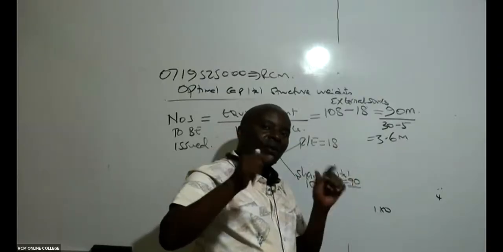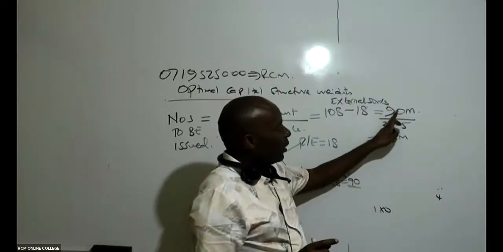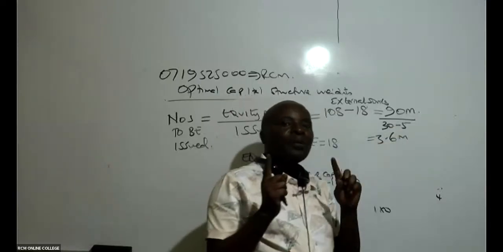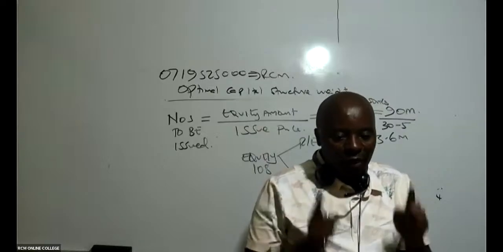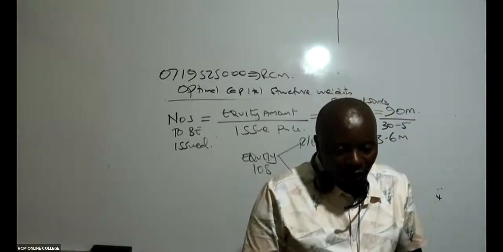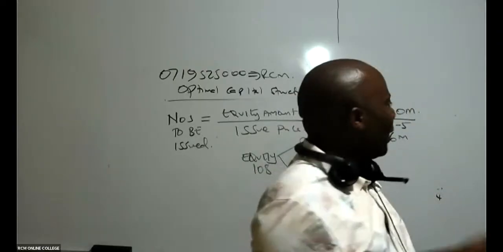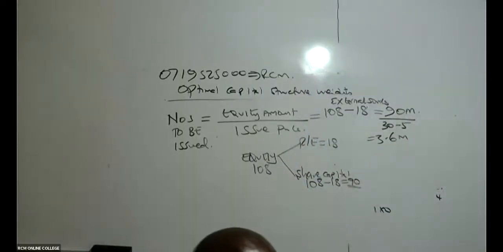To get the number of shares exactly, I take the amount to be raised from shares, which is 90, divided by our issue cost. Each share is being issued at 30, and there is a flotation cost of 5. So 30 minus 5 gives 25. Then, once I do something on the optimal weights, I'll get back to that in the next 2 minutes, if you don't mind.